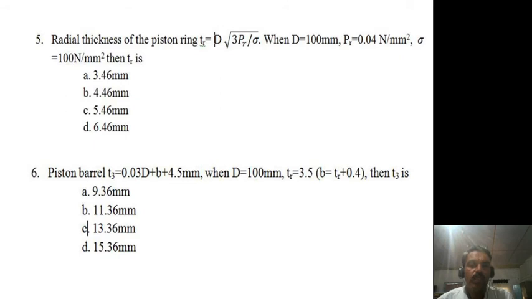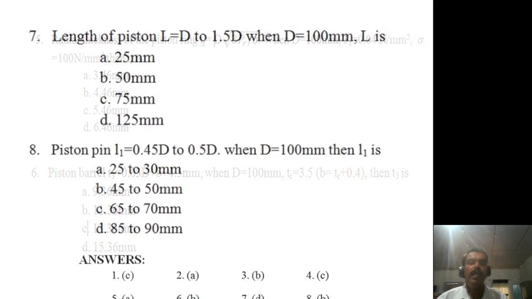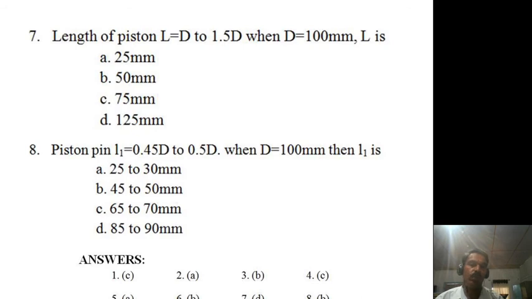Okay, so question number 6: piston barrel T3 is equal to 0.03 D plus B plus 4.5 mm, when D is equal to this much and TR is equal to this much and B is equal to this much, and T3 should be calculated. So which is the best answer and which is the right answer for this question? Judge yourself only and write up the correct answer. There are 4 options here, and out of these one is the correct answer, so pick the right answer.